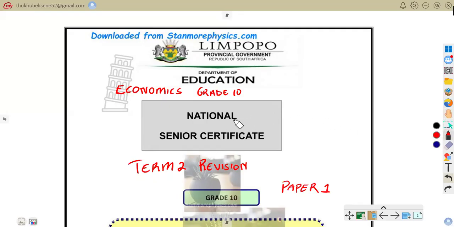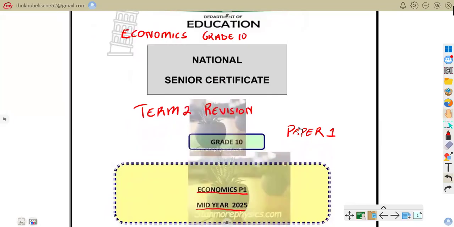Today we are going to be on Economics Grade 10, Term 2 Revision Paper 1. We are going to prepare ourselves for the coming Term 2 test that we are going to write, using the question paper which was written in Limpopo province in mid-year 2025.